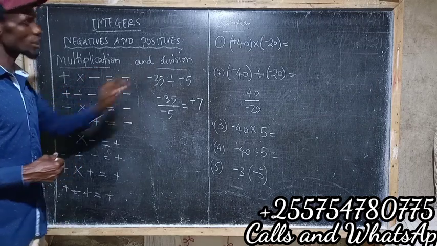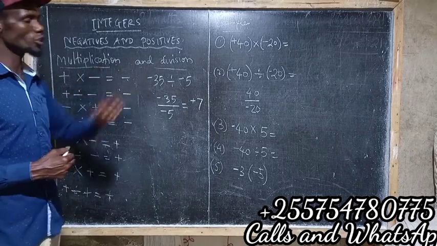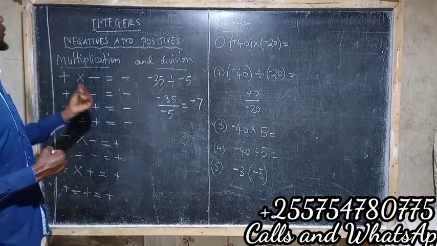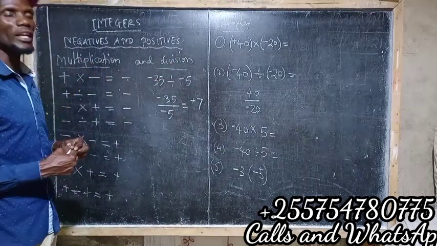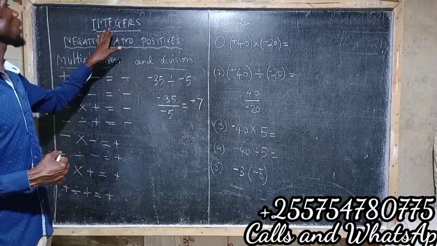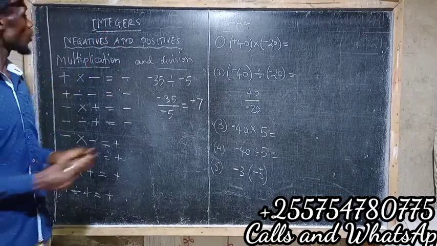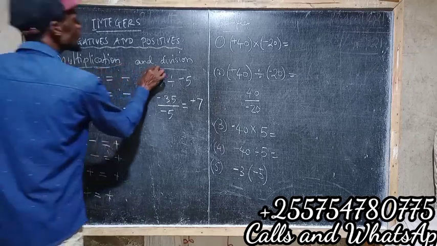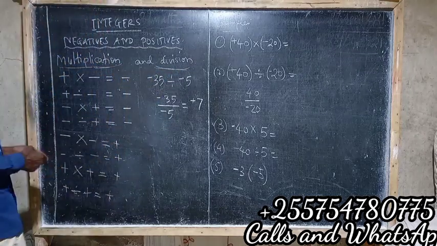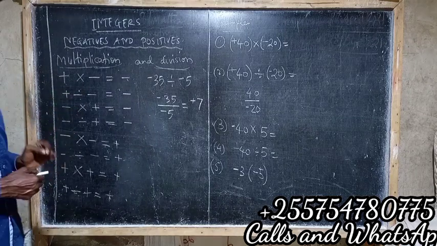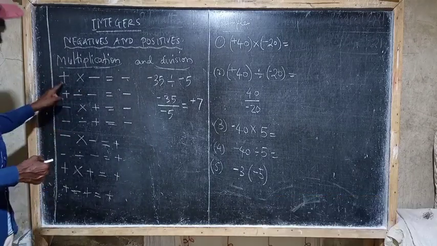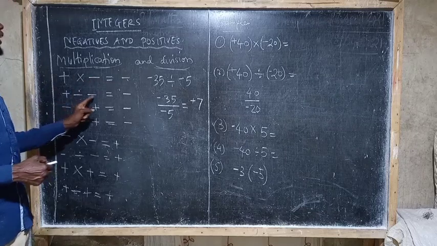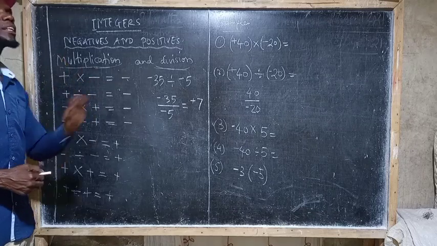Starting with multiplication and division, the principles applied in division and the principles applied in multiplication are the same when you are dealing with integers. Which means if you say positive times negative, it's the same as saying positive divided by negative, so the answer will be the same.